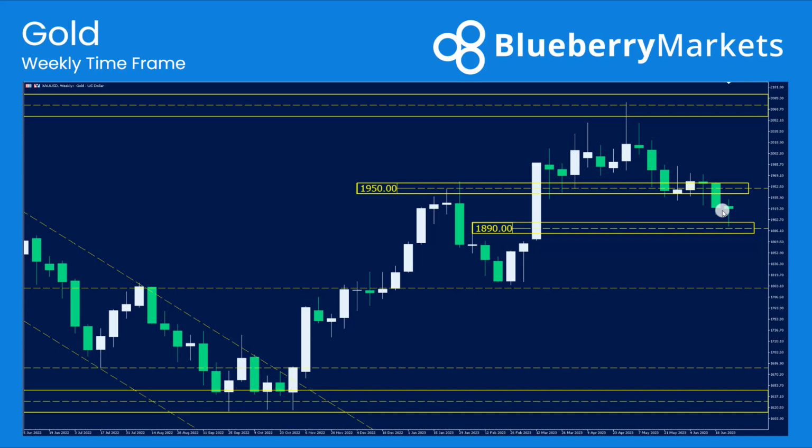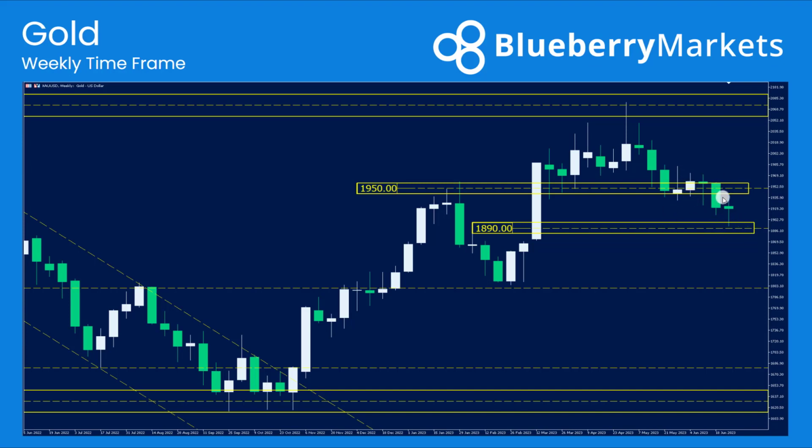Finally then, gold, another market that could be interesting depending on how the dollar performs. We've just retested the 1890 level of support. If we do see a little bit of a break higher here, maybe above these weekly highs, we could see price back towards 1950. A break above 1950 could see price trade back towards the 2000s, but I think that's going to really depend on if the dollar does break to the downside and head towards the 102 lows. That's when we'll see gold prices start to move higher again.